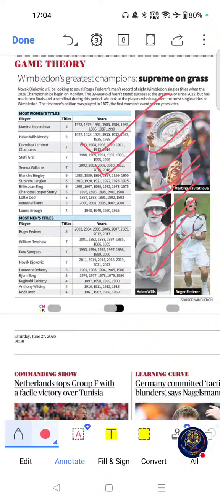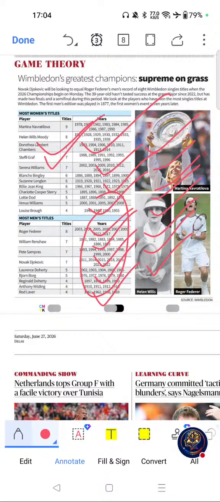Limited relevance for UPSC mains and prelims, and this is useful for current affairs and sports related questions. Now move on to key themes related to this article: Wimbledon Championship, Grand Slam tennis, Roger Federer, Martina, grass court tennis, and open era records. These are the key themes related to this article, and possible question areas are the four Grand Slam tournaments, Wimbledon, ATP, WTA and Centre Court. These are the possible question areas related to this article.